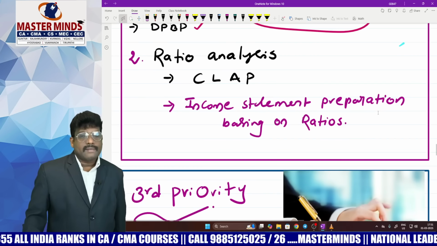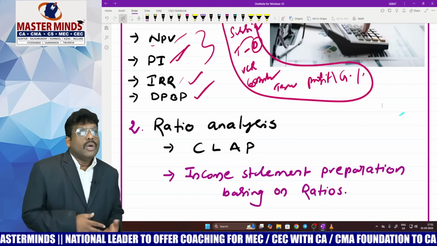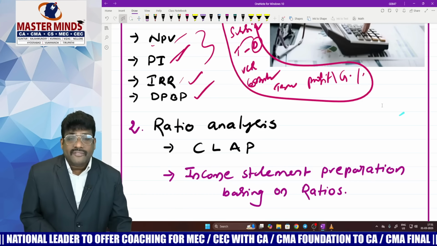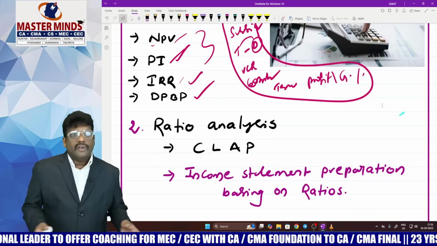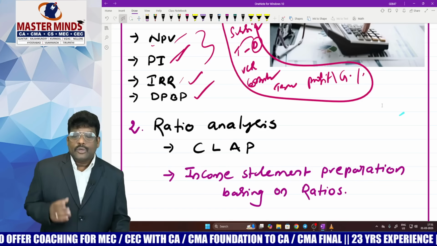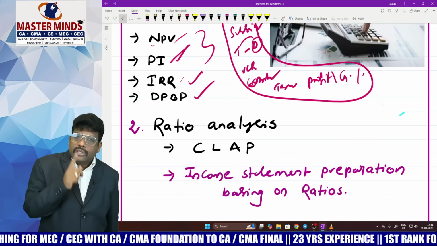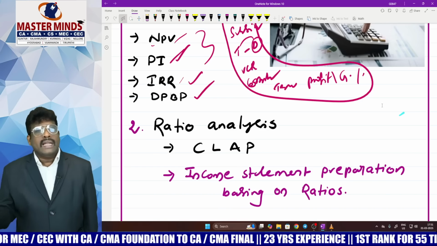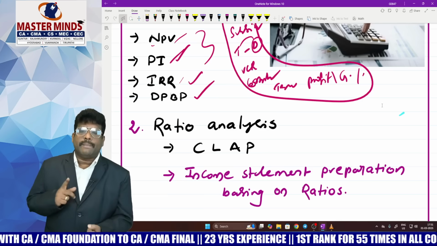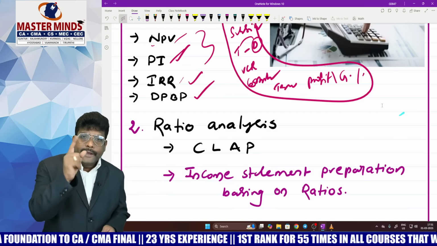Thereafter, ratio analysis. If you want to know how effectively the company is working or not, what are the strengths and weaknesses of the company, for this purpose you have to analyze the financial statements of the company, where financial statements consist of the trading account, profit and loss account, and balance sheet. These statements cannot reveal any information directly. You have to analyze them. In order to make the analysis, there are multiple ways: funds flow analysis, cash flow analysis, comparative statement analysis, common size statement analysis, trend analysis, and ratio analysis.